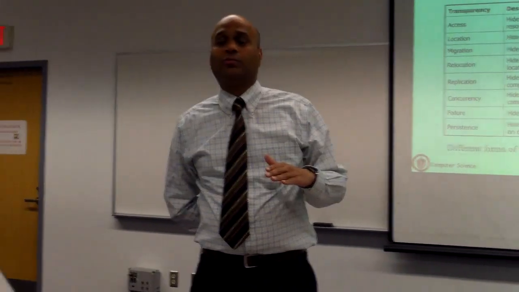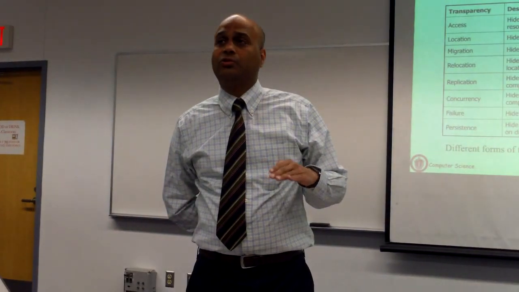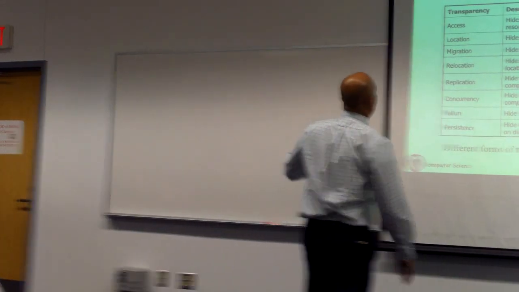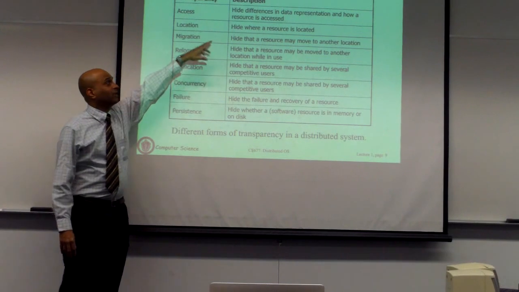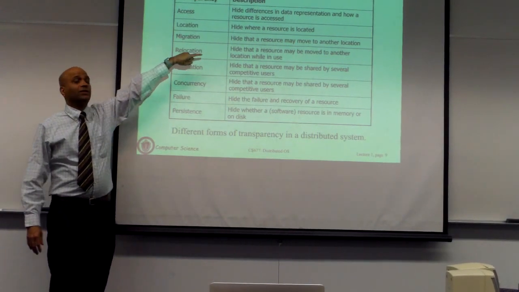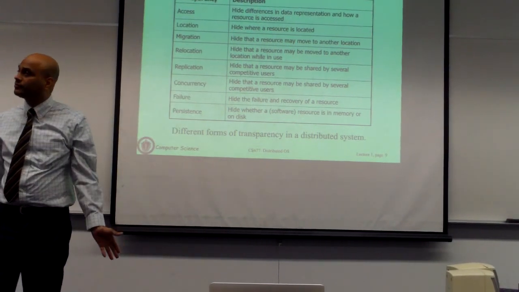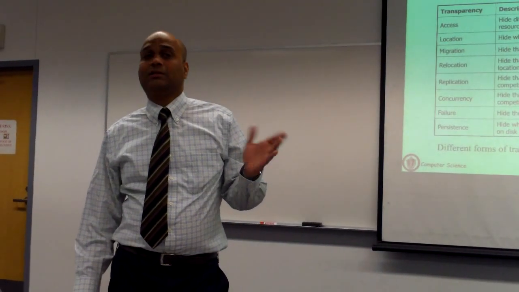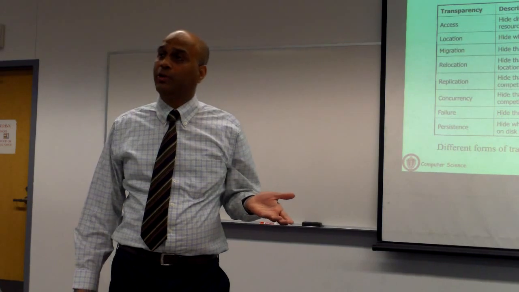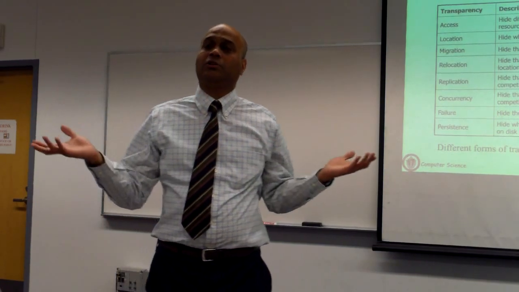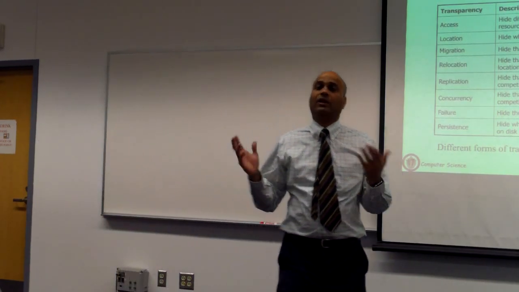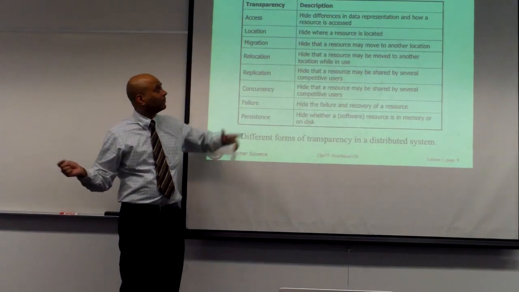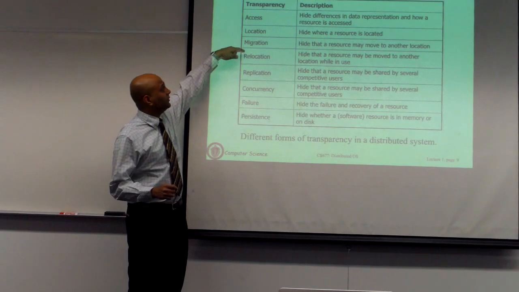Is it going to be exposing that factor to the user, or is it going to be hiding some of those details? Okay, so you can have location transparency. Location essentially says where the resource is located. That could be an IP address, or it could be something else. Is that going to be exposed to the user, or hidden from the user, and the user just provides an abstract request saying I need this resource, and the system figures out where it is and gets it for you? That's what location transparency means.